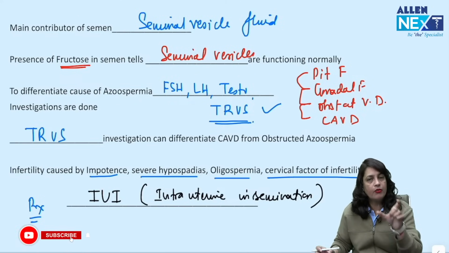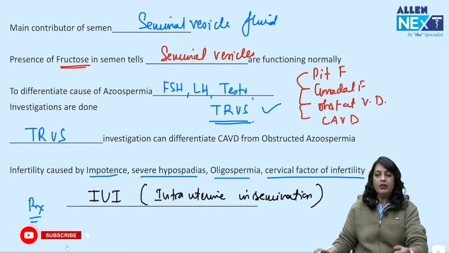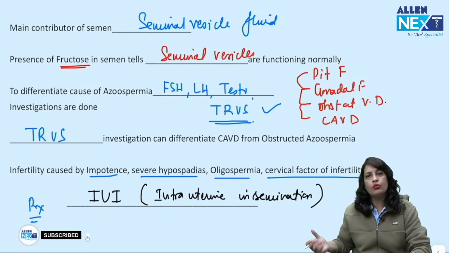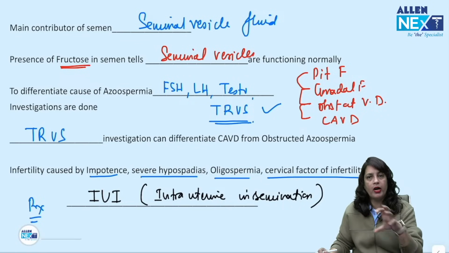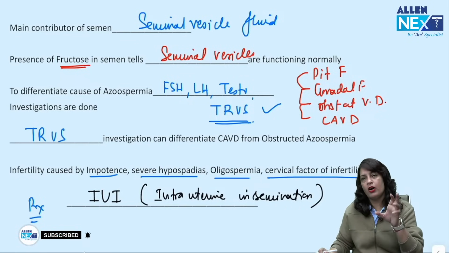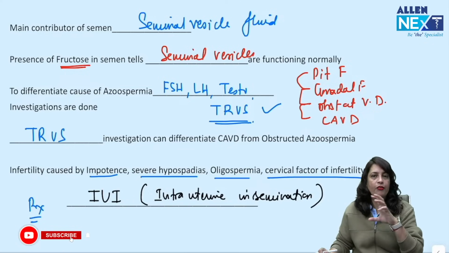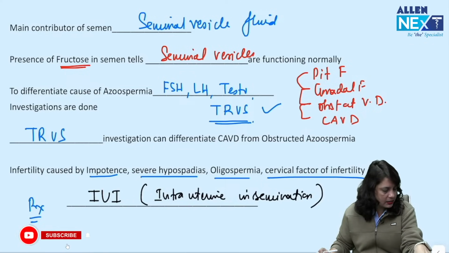IVF is a reserved treatment for tubal factor of infertility, that is bilateral tubal block. It is a treatment in which donor oocytes are being used, like in cases of diminished ovarian reserve or premature ovarian failure, or if it is moderate to severe endometriosis. Most of the indications for IVF or ICSI are the female factor of infertility. For male, yes, cystic fibrosis is another cause for male factor of infertility.